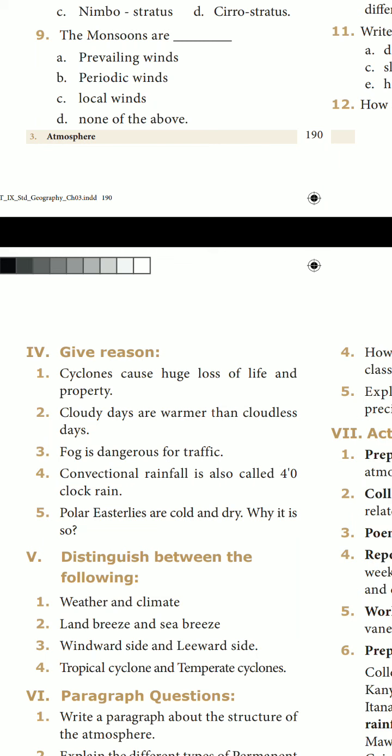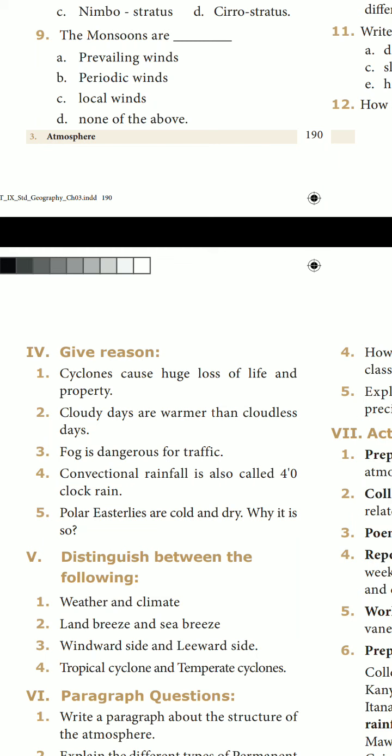About this detail you want to learn. Troposphere. I will short and mark for you. The lowest layer of the atmosphere is the troposphere. The layer extends up to 8 km at the poles and up to 18 km at the equator. The temperature decreases with increasing height. Almost all weather phenomena take place in this layer, hence it is called the weather making layer. The upper limit of the troposphere is called tropopause.